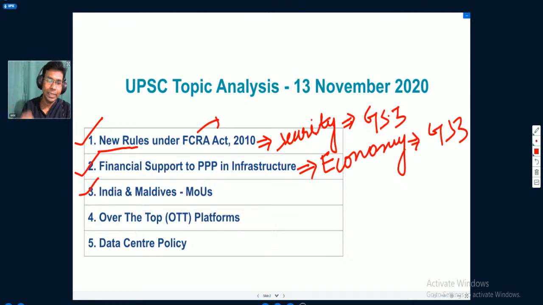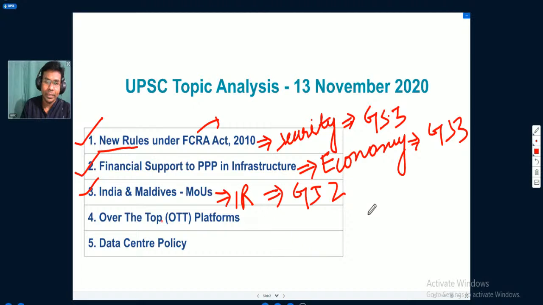Then we will look into the next topic, which is the India and Maldives Memorandum of Understanding. Recently, a few memorandums of understanding have been signed between India and Maldives. In this respect, we will understand what is the location of Maldives, what kind of relationship India shares with Maldives, and why Maldives is an important neighbor for India. We will understand these things in this particular topic. This topic is very important from the international relations perspective. It is an important topic from general studies paper 2 of the UPSC mains exam.